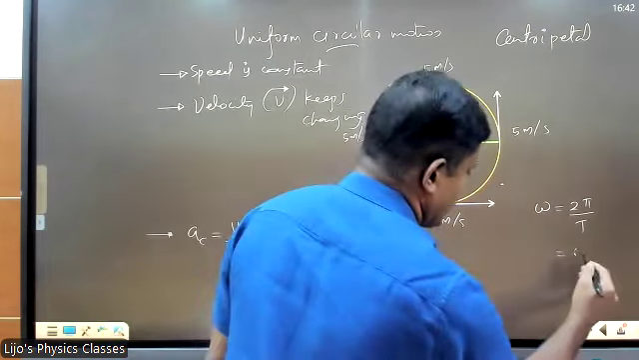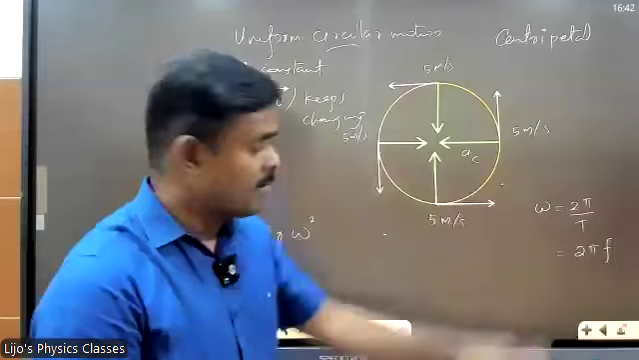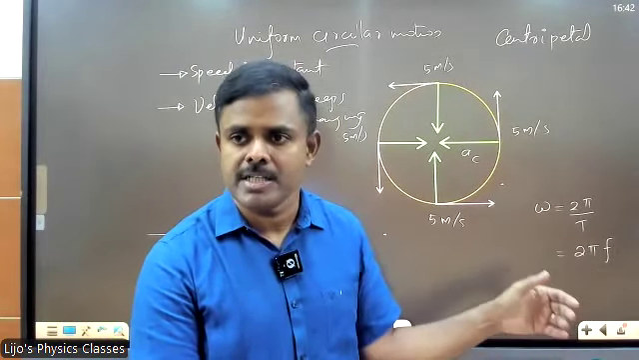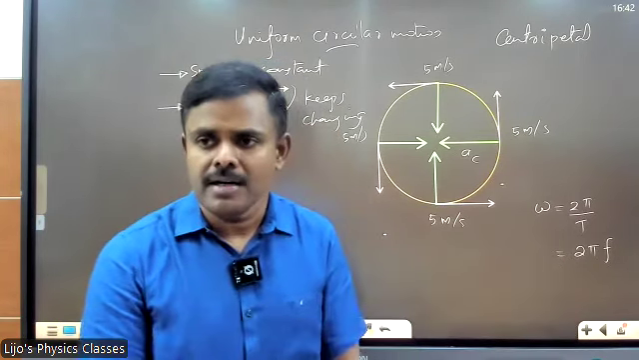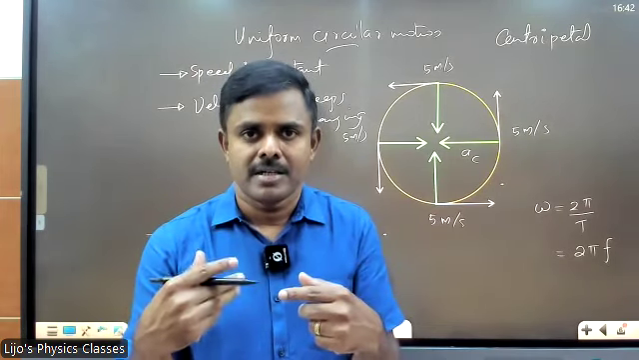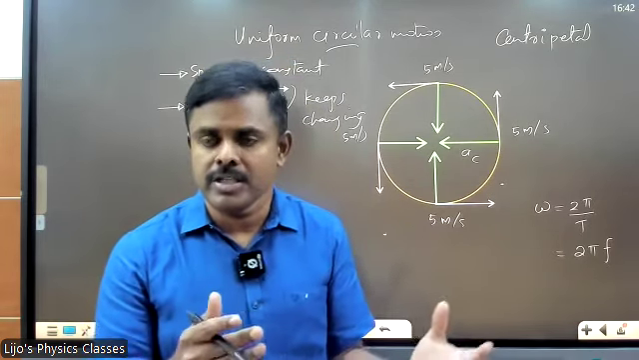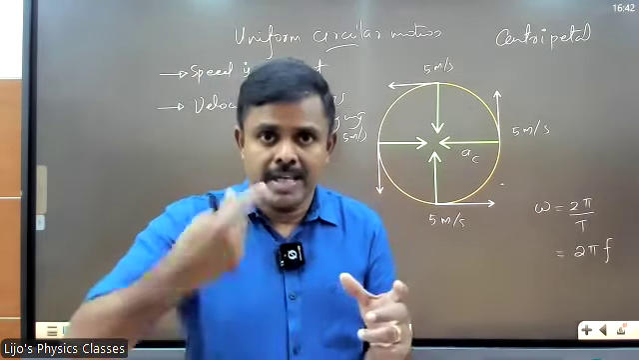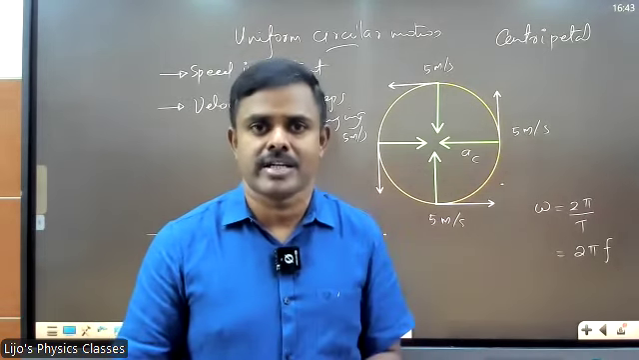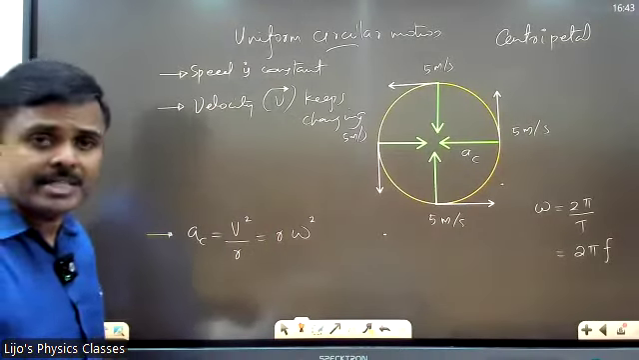Or this is also written as 2 pi into frequency. 1 by time period is also called frequency, the number of revolutions per second. For example, for your car, they'll say RPM, revolutions per minute. Your car engine's RPM is like 12,000. 12,000 RPM means the engine rotates 12,000 times in a minute. Got it? Or 200 times in a second. Anyway, this acceleration is called centripetal acceleration.